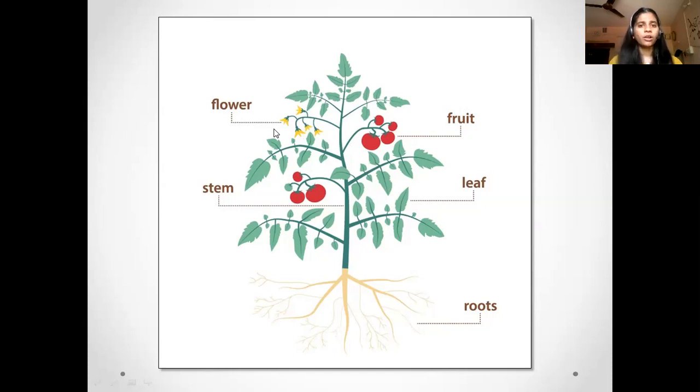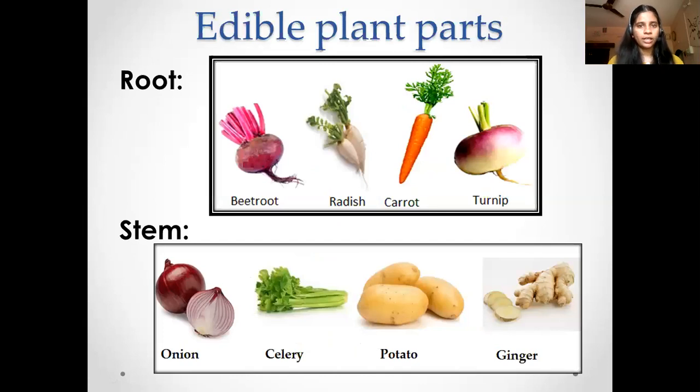Now, do you think all the parts of a plant are edible or not? There are some plants for which only some parts are edible, and for some plants more than one part is edible. So let us try to identify. First, let us try to understand the term edible. What do you mean by edible? Edible is eatable. Anything that is eatable and will not harm us is called edible. So we are going to try and identify some edible plant parts.